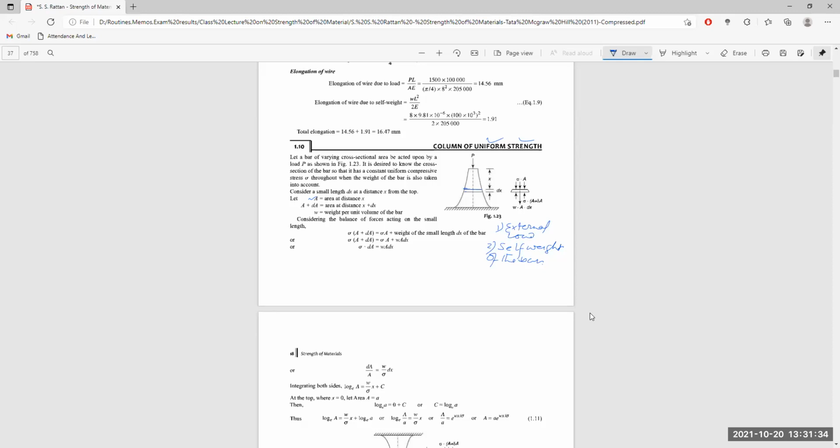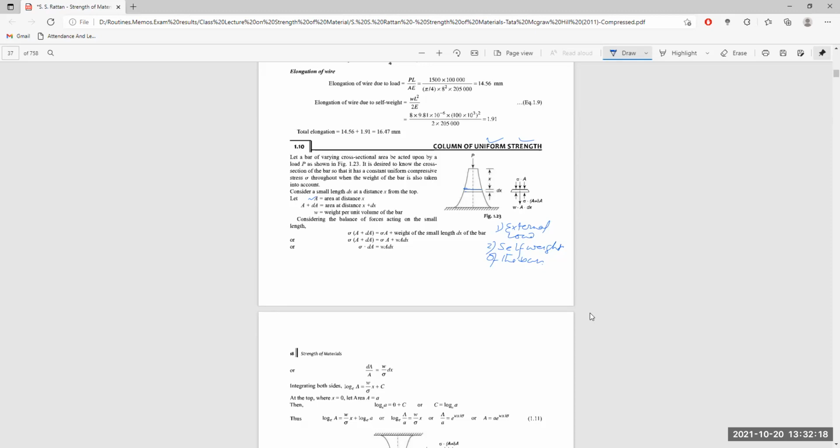And so the balance of forces acting on the small length is like this. Sigma, the stress induced in the bar, multiplied by A plus dA is the load at the bottom end, and it is equal to the load at the top end, which is sigma into A, plus the weight of the small length dx of the bar itself. The lower portion of the bar is carrying stress sigma with cross-sectional area A plus dA, and the upper portion is carrying stress sigma with cross-sectional area A, plus the weight of the element of thickness dx.